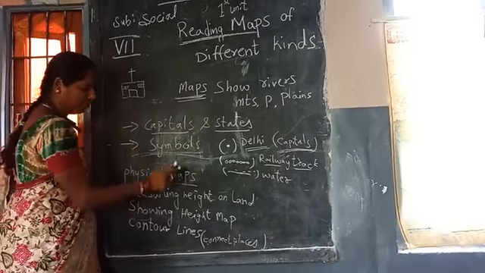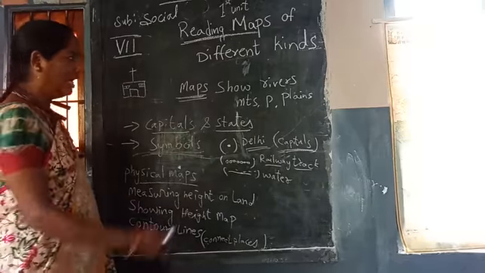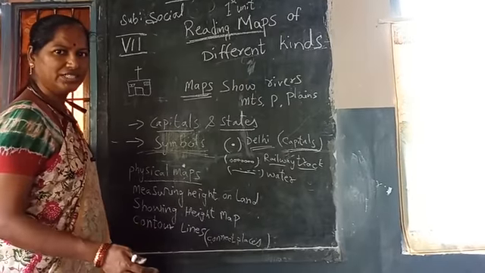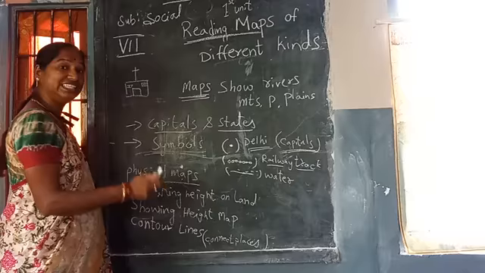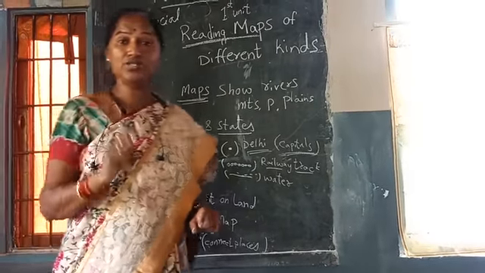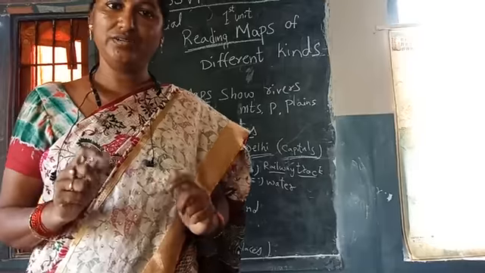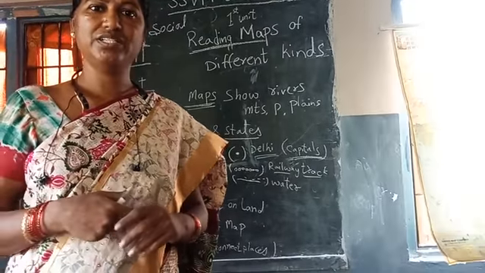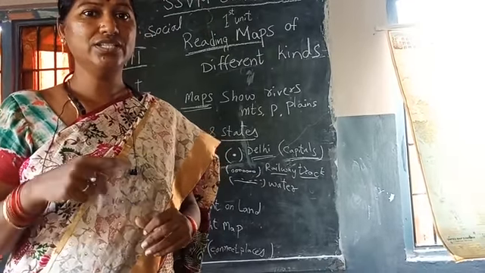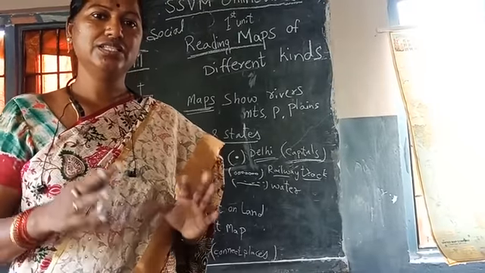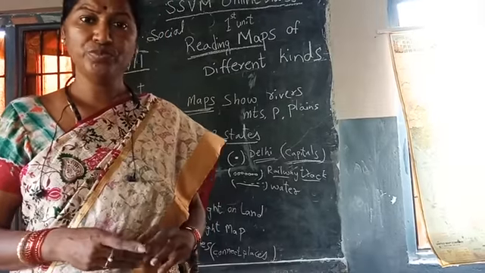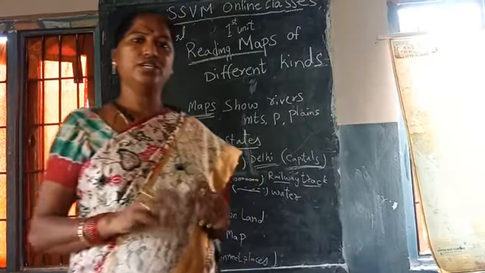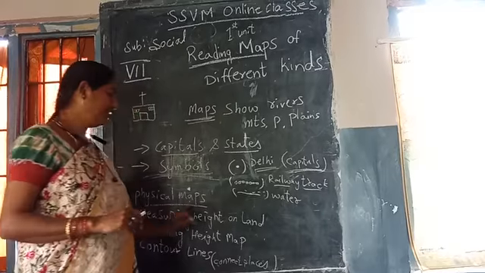Now, what are physical maps? Physical maps show everything, that is mountains, plains, lakes, with different coloring. You have seen in the maps there is blue color. Blue color represents water, and orange color in some places represents mountains. And you can see some hilly and terrain regions. In some places it is represented with blue, orange, red. We have different colors used. Colors are used only in physical maps.